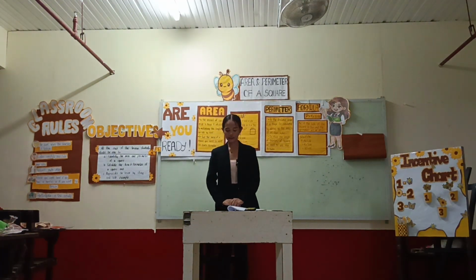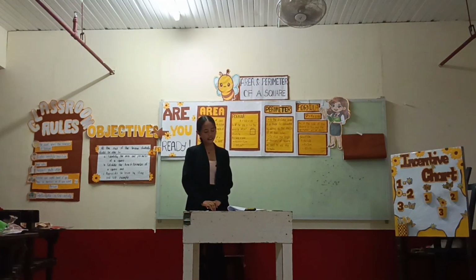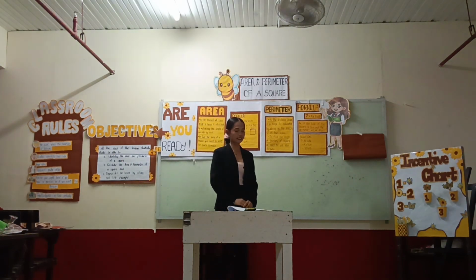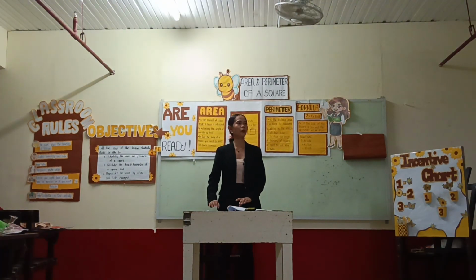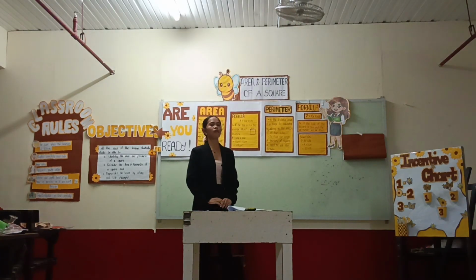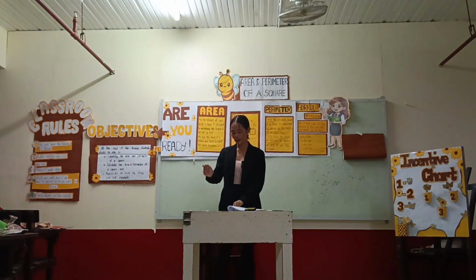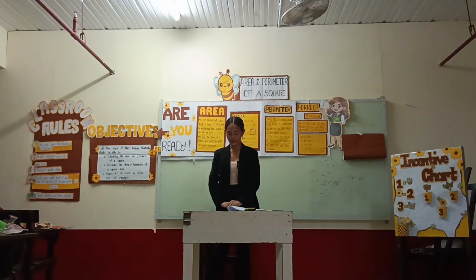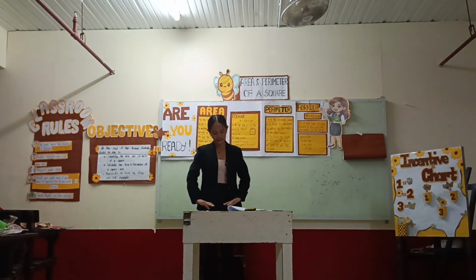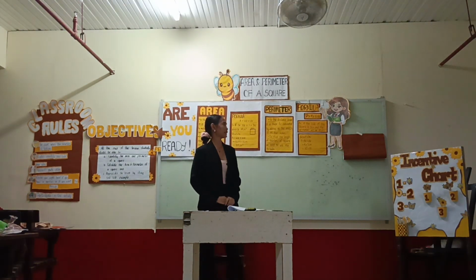So now let me ask you a question. What can you say about the problem? Is it easy for you to find the area and the perimeter of a square? Very good. What is the formula of area and perimeter of a square? Mr. Magsalay? Very good. Now let's have a group activity, so that you can apply the knowledge that you have gained from our discussion.